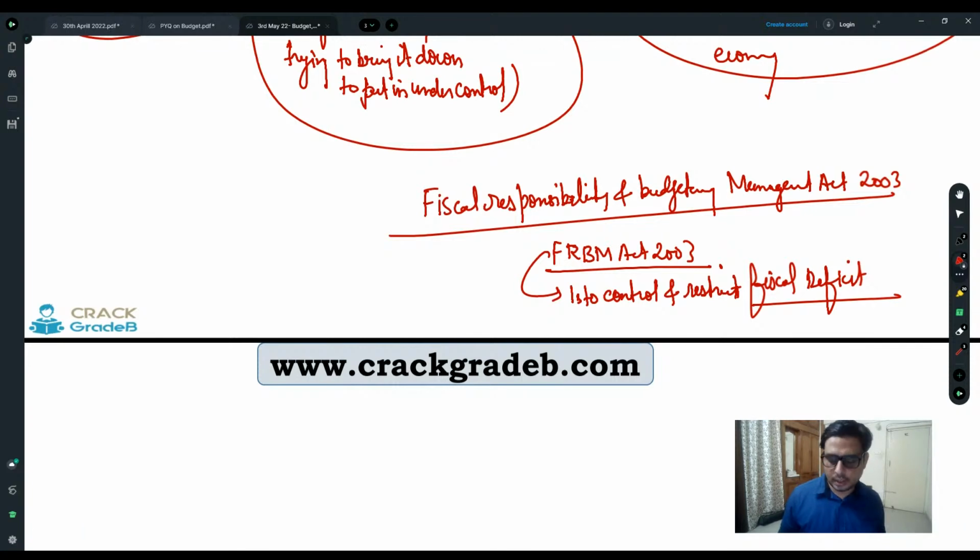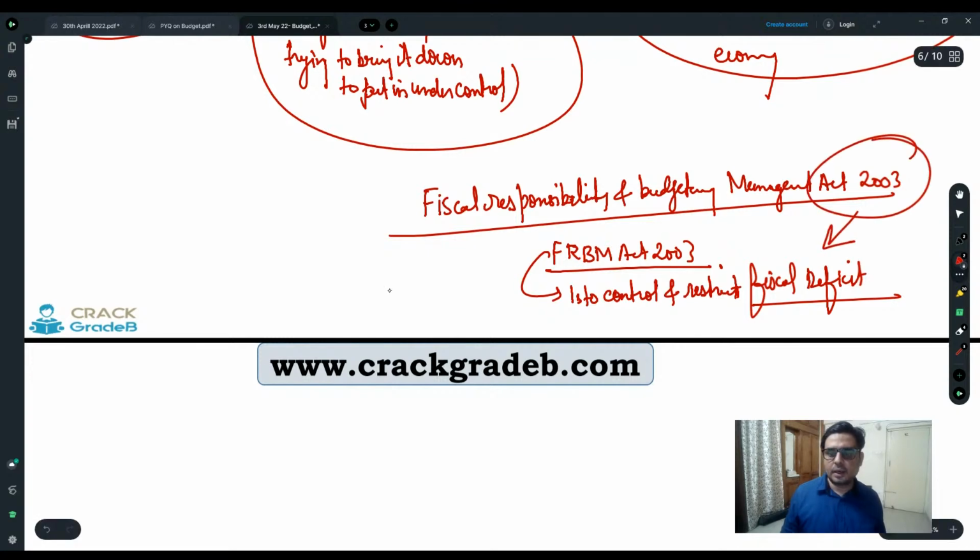In order to control and restrict fiscal deficit, we have passed this FRBM Act. Fiscal deficit, or in other words, the government must restrict its borrowing, because if the government is going to borrow too much, it is going to create a lot of pressure on monetary policy also. So the government must restrict its fiscal deficit and borrowing, and must make more efforts to increase its taxable revenue, or in other words, try to increase its tax to GDP ratio, right?